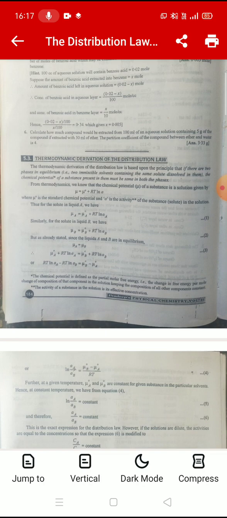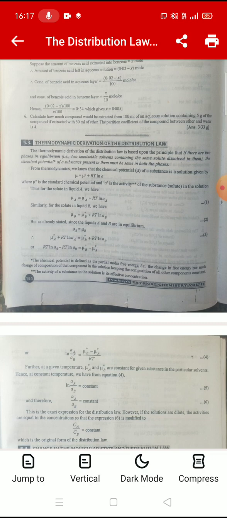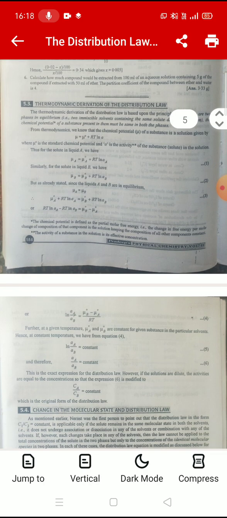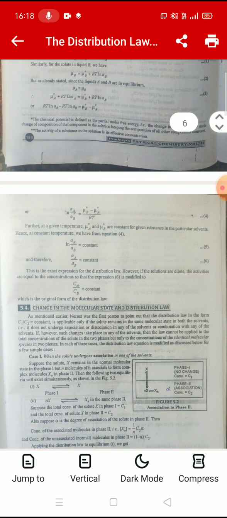Similarly, for the solute in liquid B, we have mu B equals mu naught B plus RT ln of a B. But as already stated, since the liquids A and B are in equilibrium, mu A equals mu B. So we will put the value of mu A and mu B. Mu naught A plus RT ln a A is equal to mu naught B plus RT ln of a B. RT ln a A minus RT ln a B equals mu naught B minus mu naught A. Ln of a A upon a B is equal to mu naught B minus mu naught A upon RT.